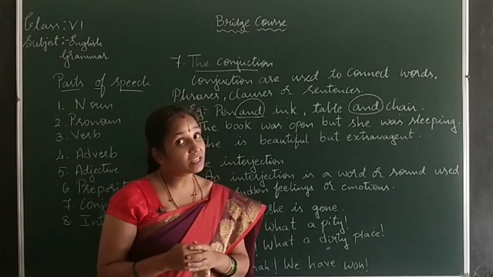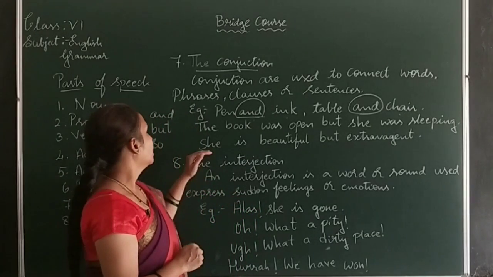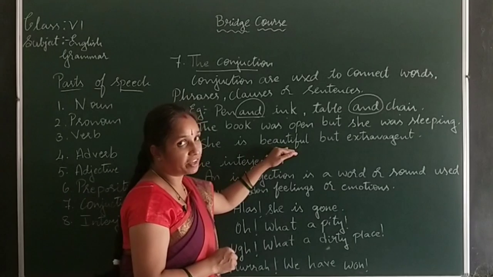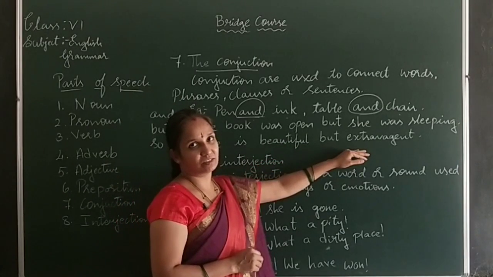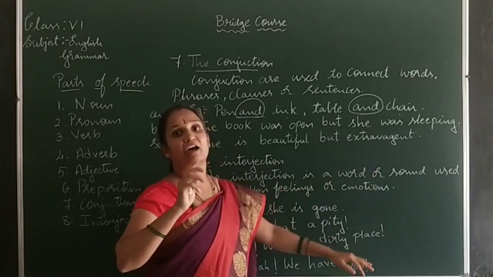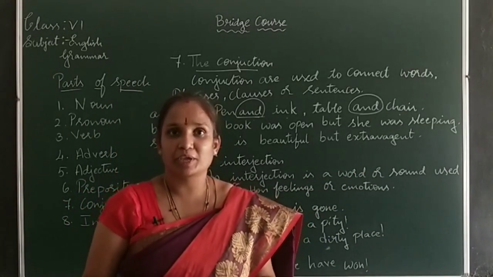So what does the next sentence say? What does the next example say? She is beautiful but extravagant. Yes, she looks marvelous. How? So extravagant.